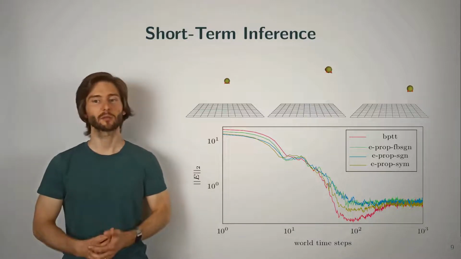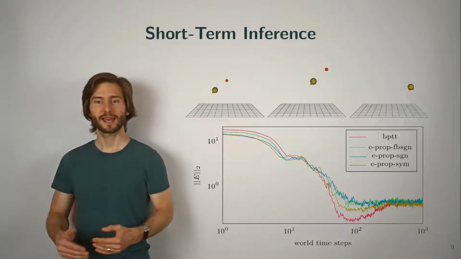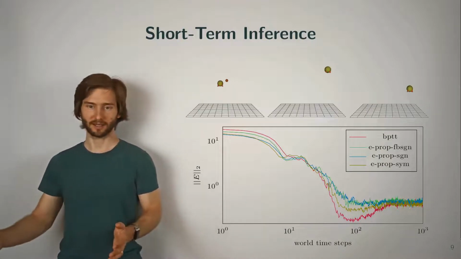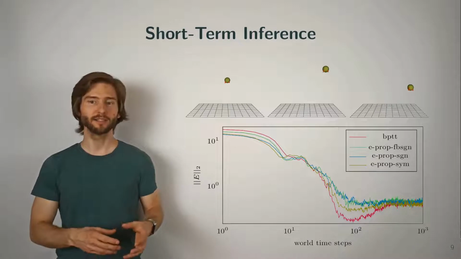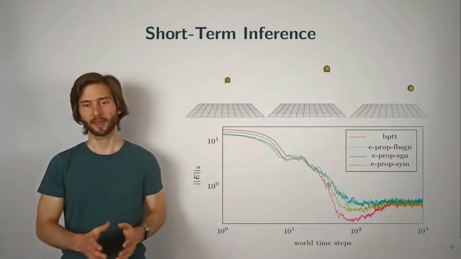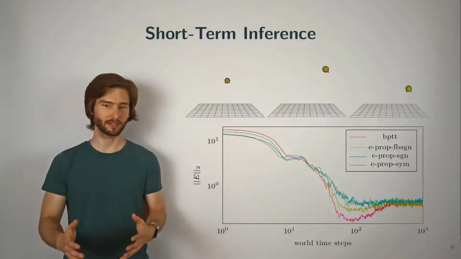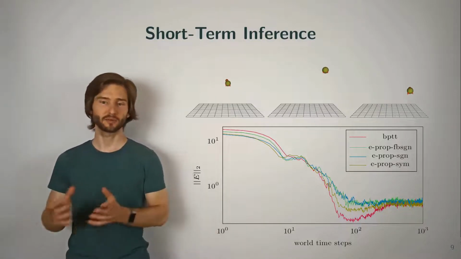In contrast to backpropagating through time, the eProp inference variants that we introduce can compute gradients forward in time. And they only need to compute one backward path through the network, but not through time. Here we use different methods which also differ in their biological plausibility. For example, the eProp sim variant